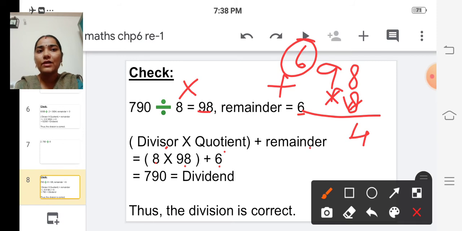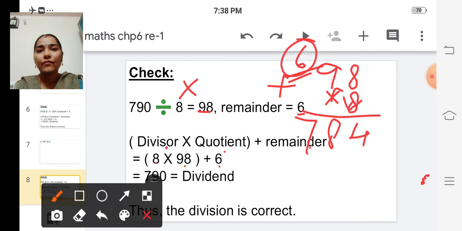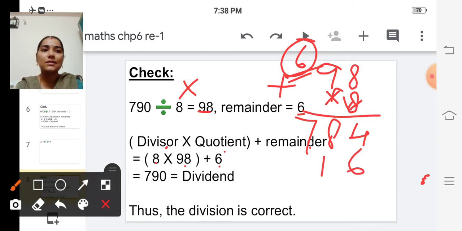So 72 plus 6 is 78. So 784. And we have to add this 6, isn't it? So 6 plus 4 is 10.